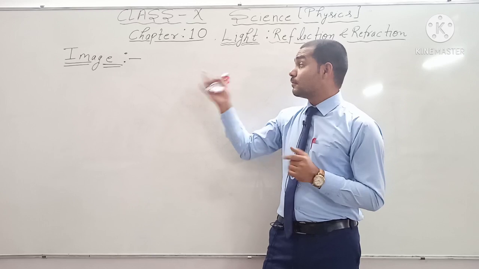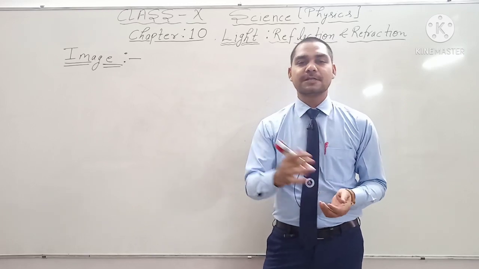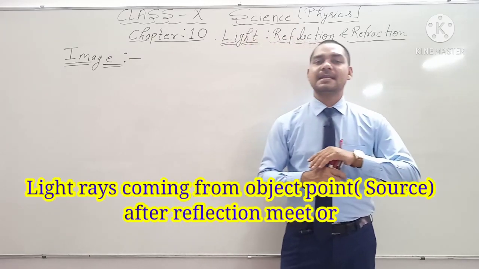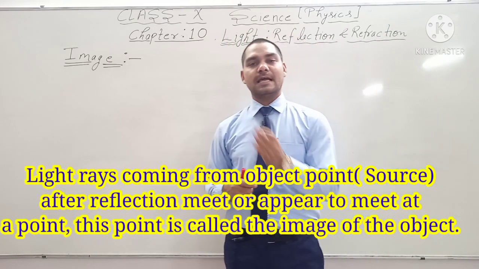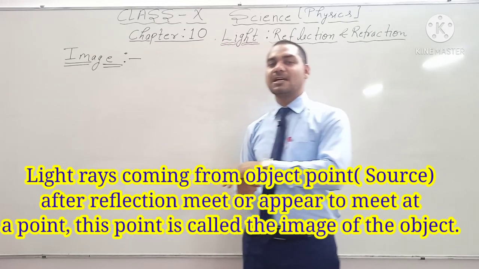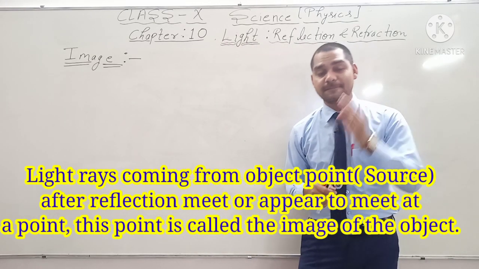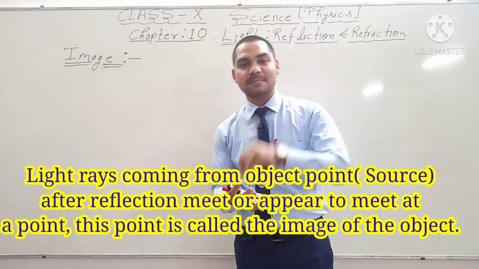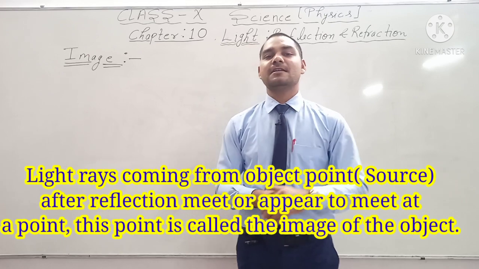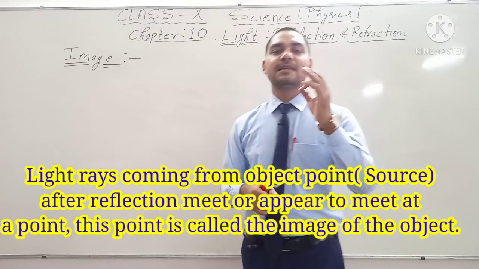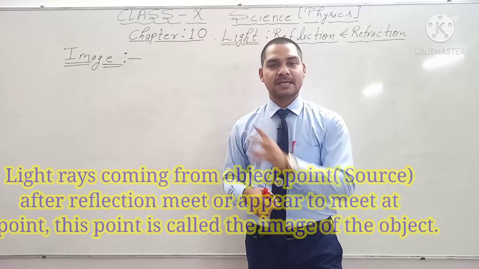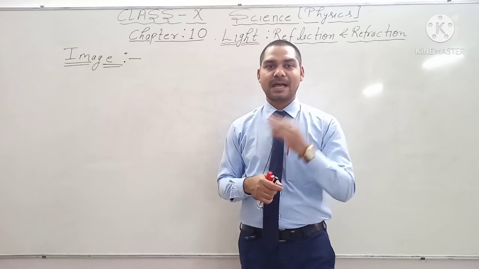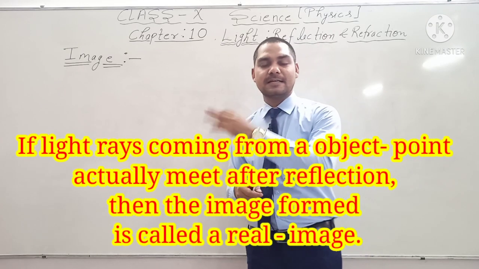Okay, then what is the definition of image? How do you define the image? Okay guys, the definition of image: when light rays come from a point source, and after reflection these reflected light rays appear to meet or exactly meet at a point, this meeting point represents the image of that point object. There are two types of image on the basis of exactly meeting at a point and appearing to meet at a point.